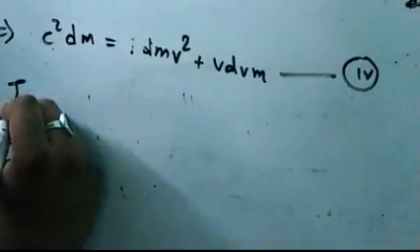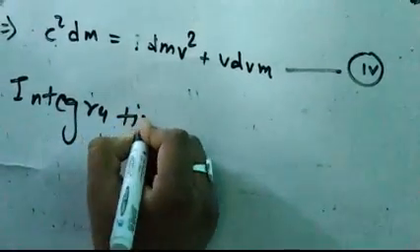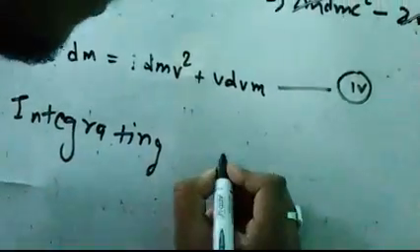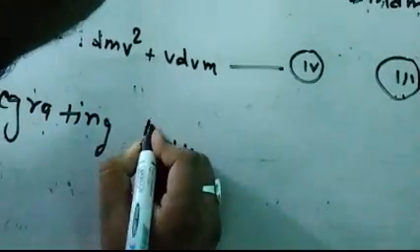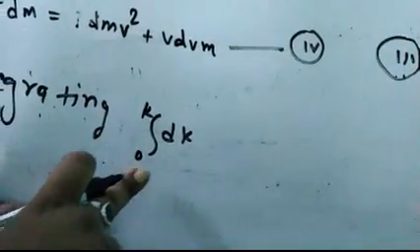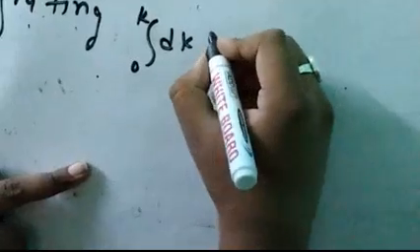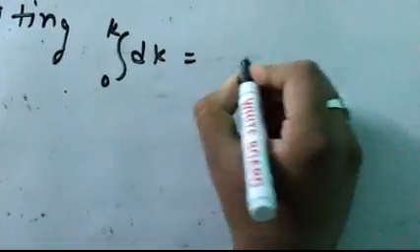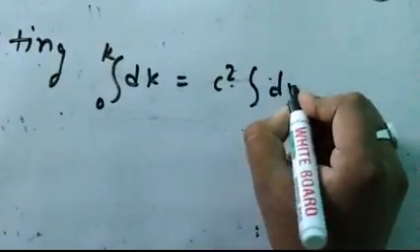On integrating dK from 0 to K, that is, when the object was at rest, the kinetic energy was 0, and when it has attained a particular velocity v, the kinetic energy is K, we can say that K equals c square times the integral of dm.